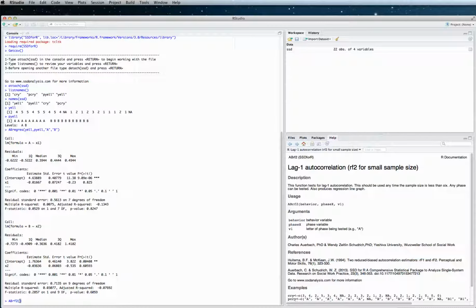Okay. All right, so let's do the ABRF2. In between the parentheses, we're going to type YL, comma PL, comma A. That will do the testing for autocorrelation in the baseline phase, and hit enter.